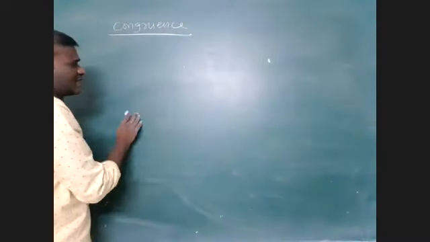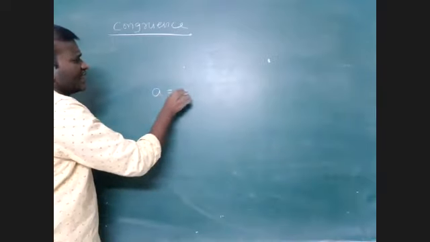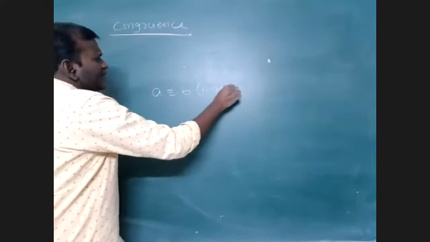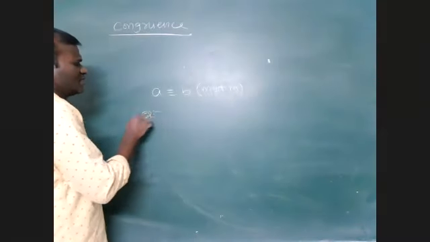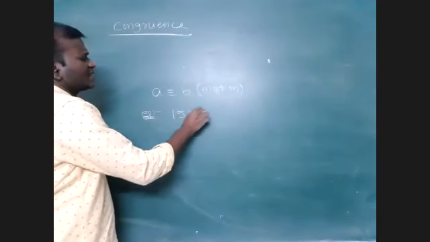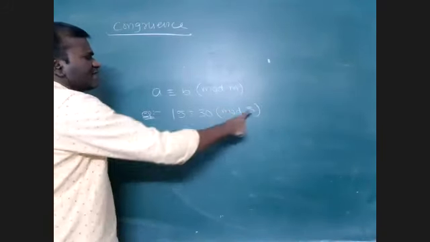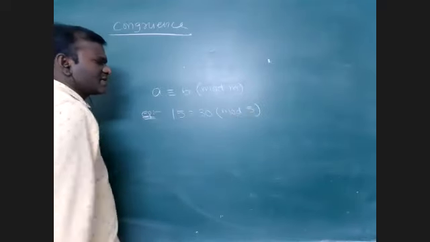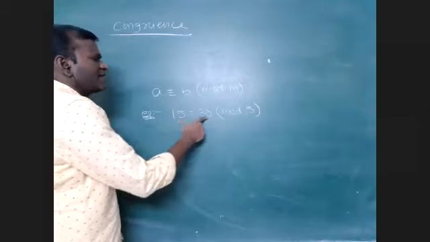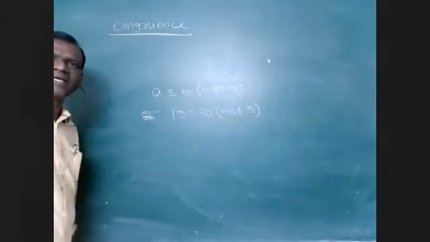Okay, congruence. Actually, what is the basic definition of congruence? If two numbers A and B leave the same remainder when divided by m, then these two are said to be congruent to each other under modulo m. That is the basic definition. Suppose, for example, 15 is congruent to 30 under mod 5, because 15 divided by 5 leaves remainder 0, and 30 divided by 5 also leaves remainder 0. These two numbers leave the same remainder when divided by 5. Hence these two are said to be congruent to each other under modulo 5.